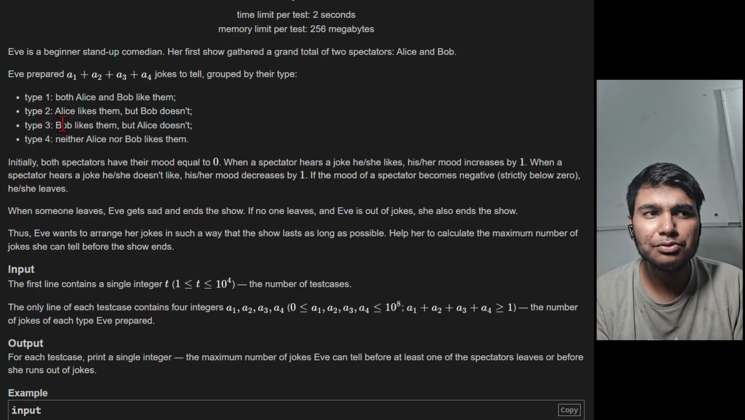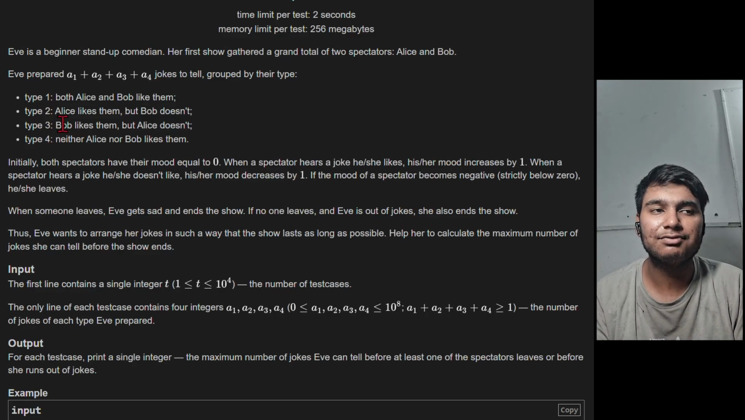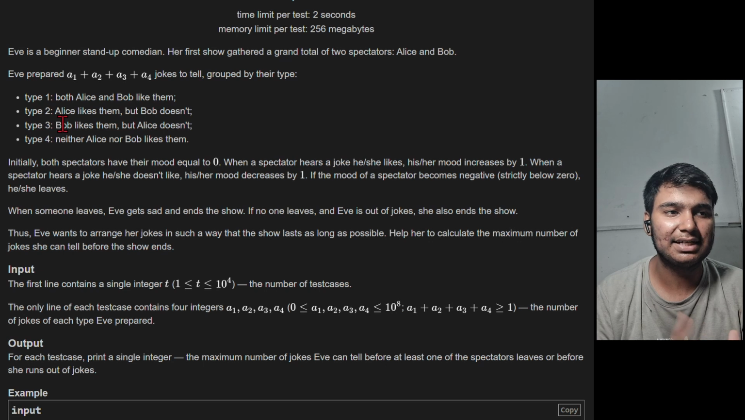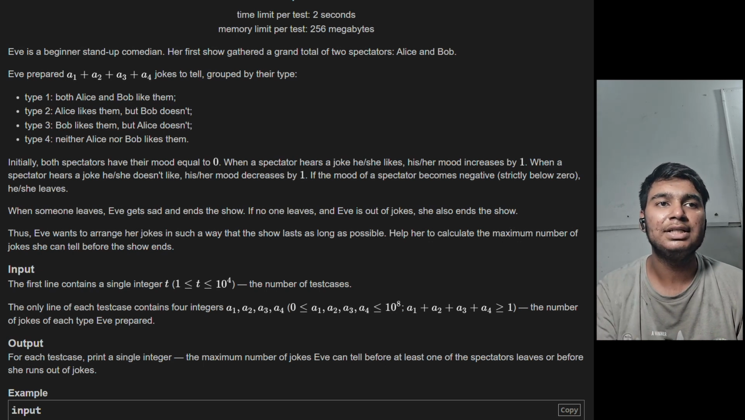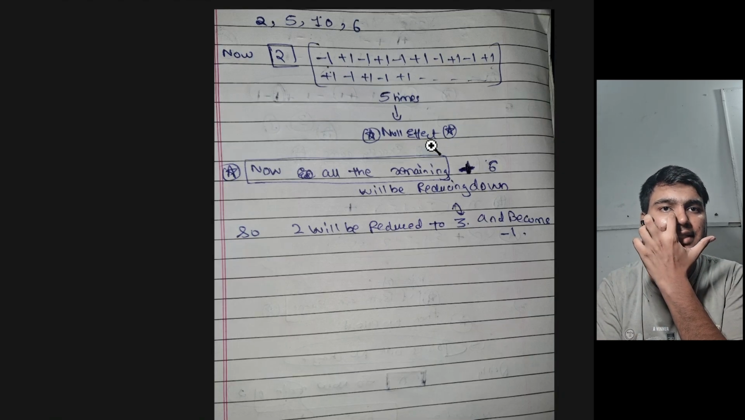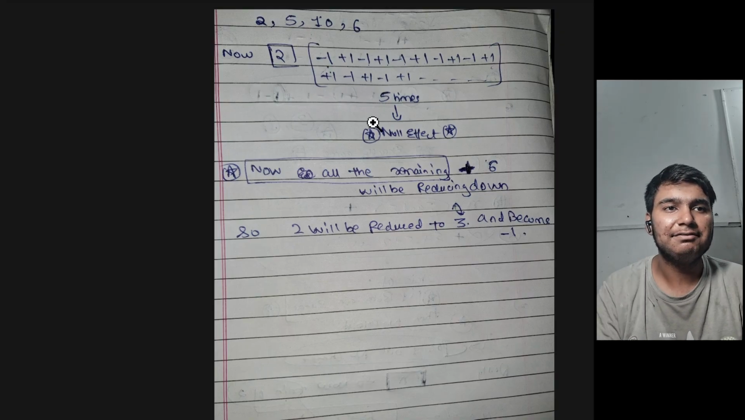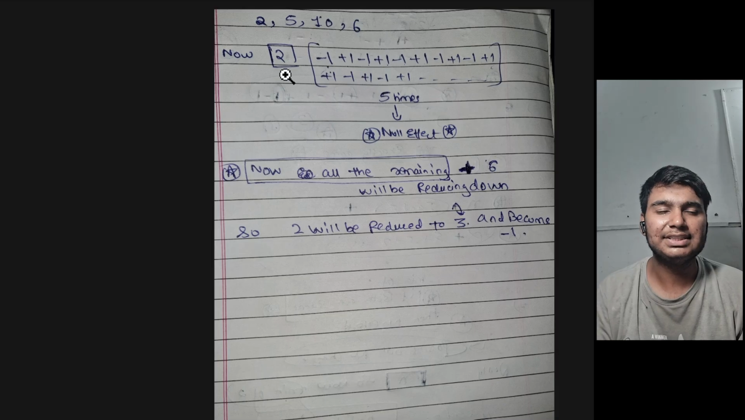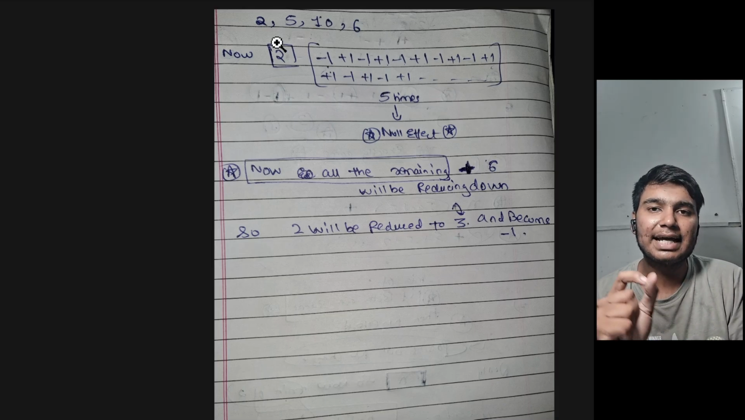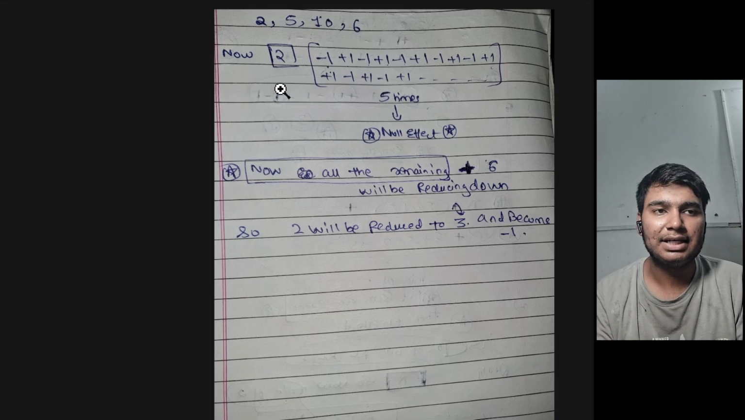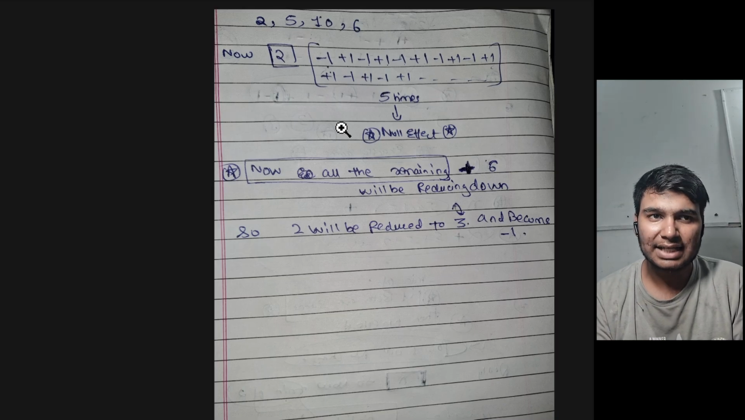Now this 2 and 3 is crucial because one is going to increase the mood of Alice and the other is going to increase the mood of Bob. Let us say this is the important discussion in which I have taken a test case, and we're going to see that. Firstly, I will use this 2, representing the joke of type 1. I have used it. Now after this I have 5.